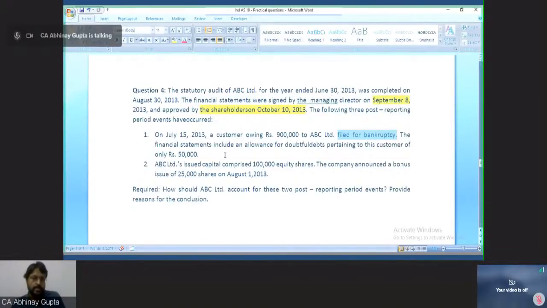The financial statements include an allowance for doubtful debts pertaining to this customer for only rupees 50,000. So the debtor is for 9 lakhs, and 50,000 is the provision for bad and doubtful debts which I have already provided in my books of accounts. And now I come to know that the customer has filed for bankruptcy. So this is one situation.